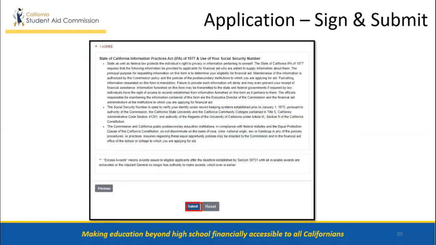In addition to the guidelines and expectations of the CMD GI Bill and the I agree box, there is also information provided on the State of California Information Practices Act, IPA of 1977, and its use of students' social security numbers. Once students are complete with all 4 sections of the application, they will press submit.